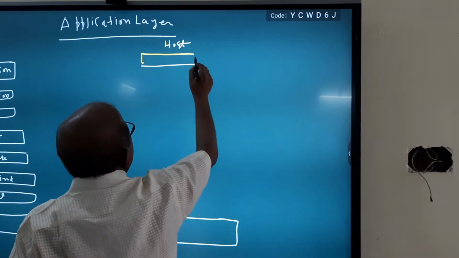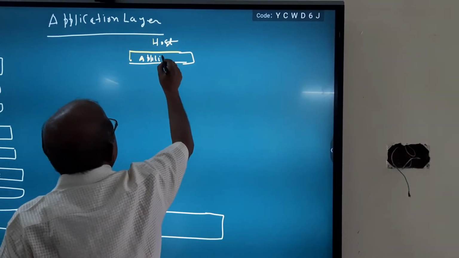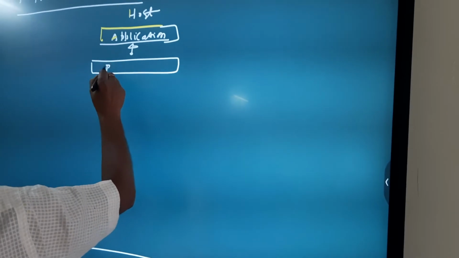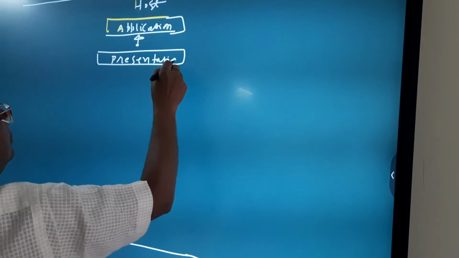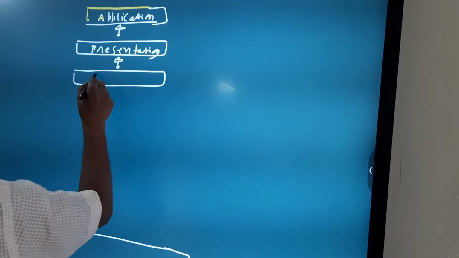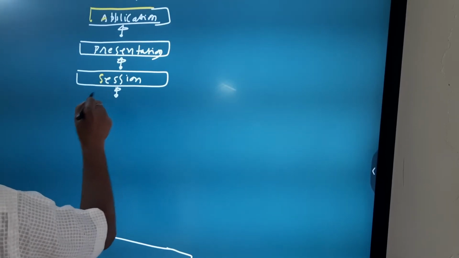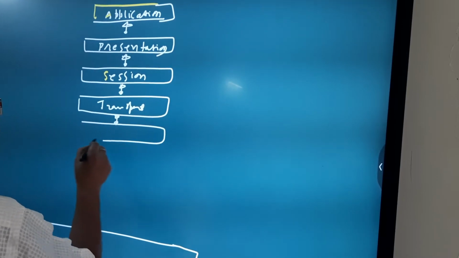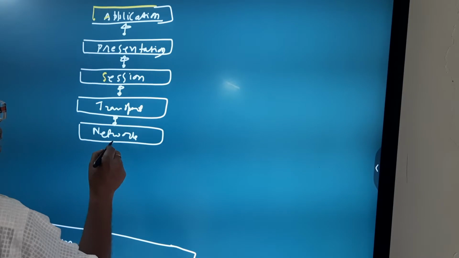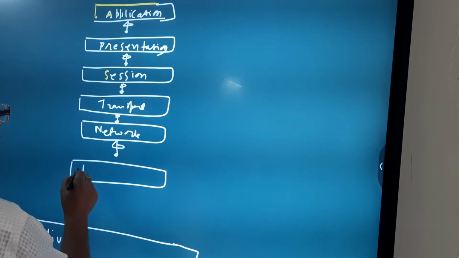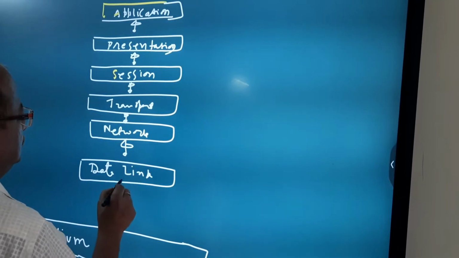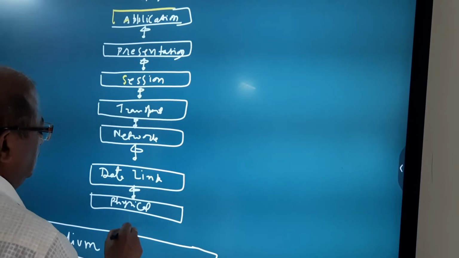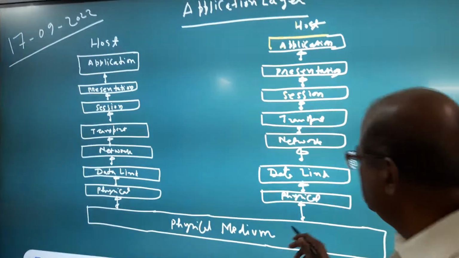and then there is application layer, then presentation layer, APST, then session layer, then transport layer, and then network layer, then data link layer, and then physical layer, like this, and again this is interacting with physical medium.